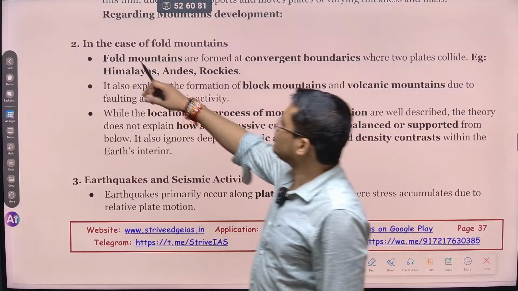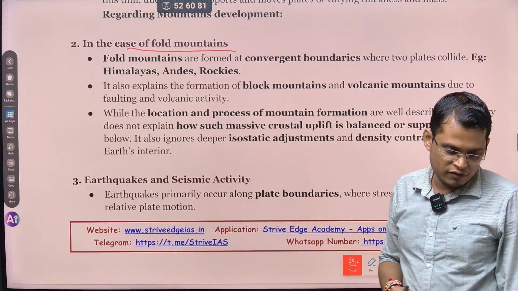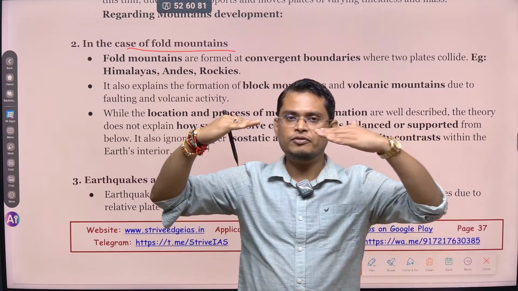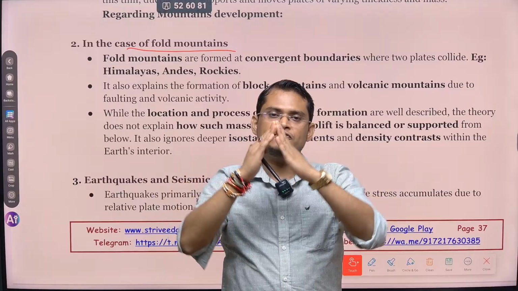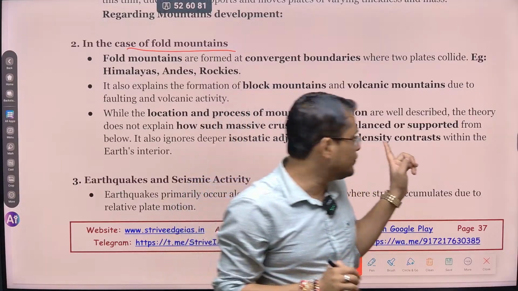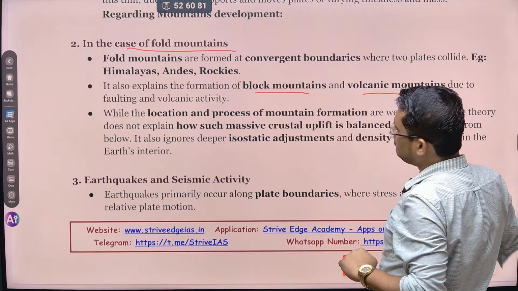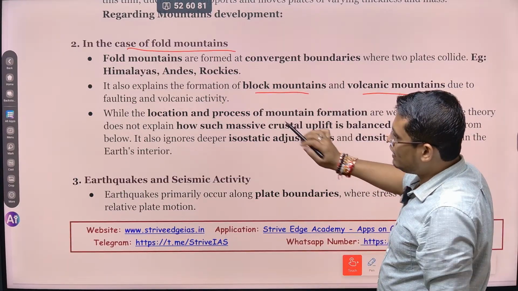You can see in the case of fold mountains, for example, plate tectonics is definitely helpful to understand the reasons for the formation of fold mountains. Generally, fold mountains are formed when two continental plates come together, and because of their compressive force they fold upward and lead to the formation of fold mountains. It also explains block mountains and volcanic mountains. So they are well explained.